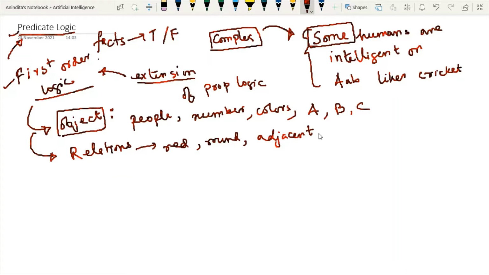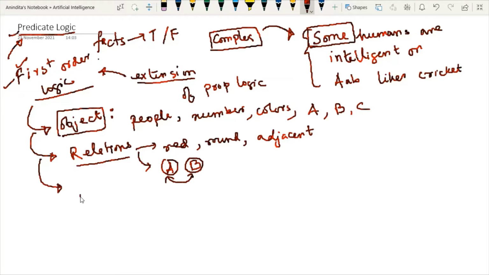And what is n-ary relation? Whenever I'm talking about A is a brother of B, I'm representing a relation between two entities. Relationships among two or more entities, brother of, sister of, come under n-ary relationship. So relations are another component used by first order logic.